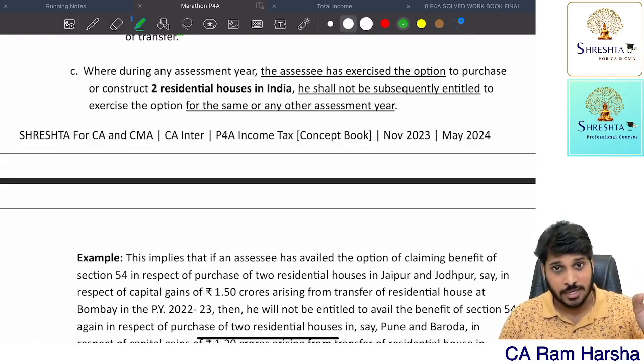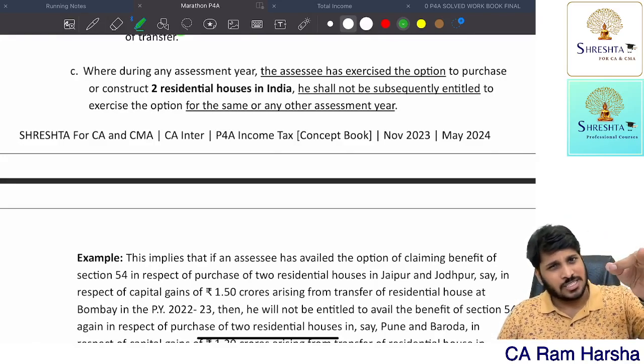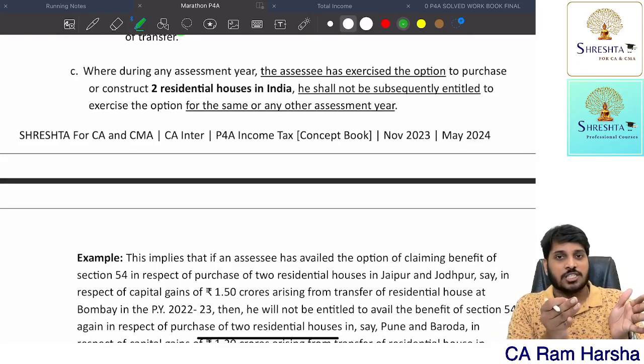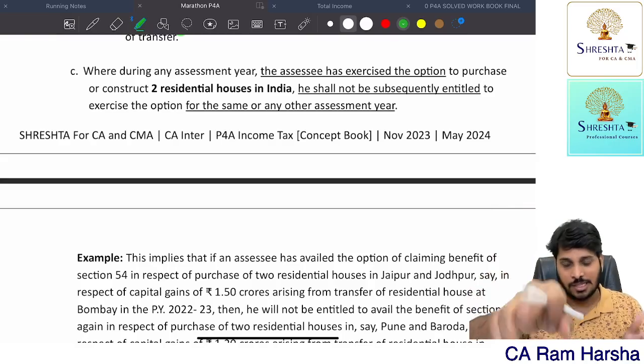You purchase a new house, right? Lock-in period is 3 years. If you transfer the new house or houses within the lock-in period, capital gain again will be applicable. The exemption given earlier will be reduced from the cost of acquisition while computing capital gain on transfer of the new capital asset.